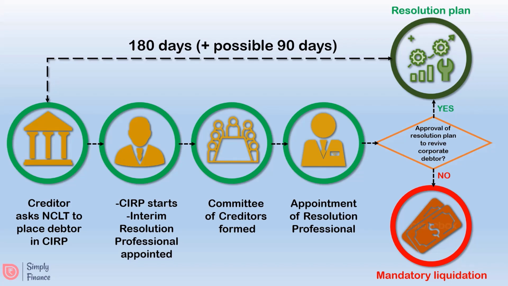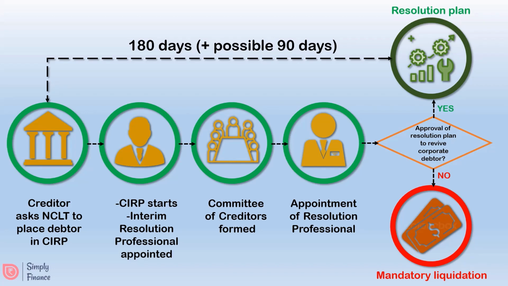When a resolution plan is suggested, either the committee agrees to it or rejects it. If it agrees, then the insolvent company will get a revival in the form of a resolution plan. Otherwise, the same company will end up in liquidation. The timeline for this whole process is 180 days and can be extended by another 90 days.